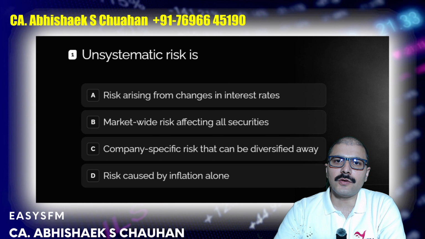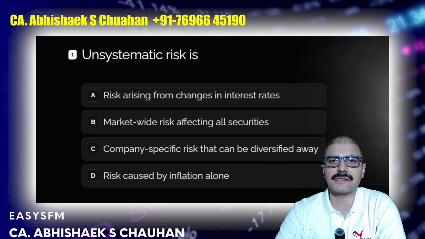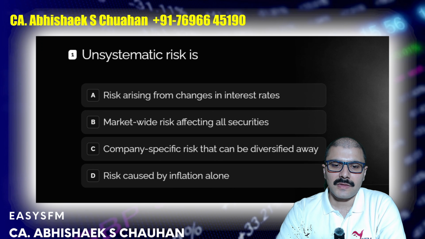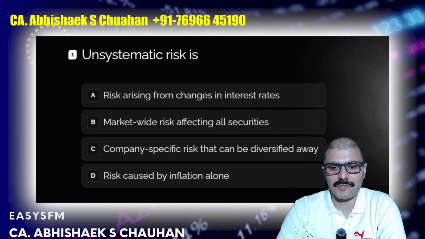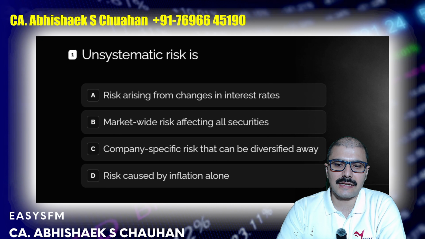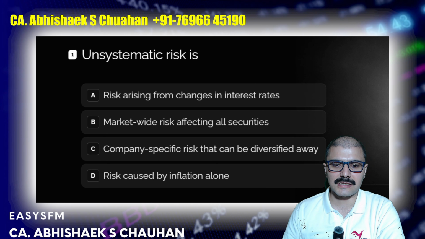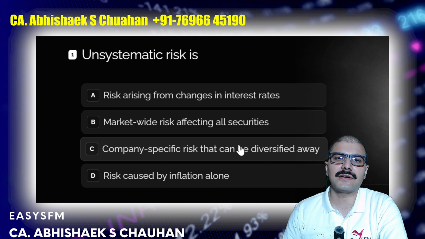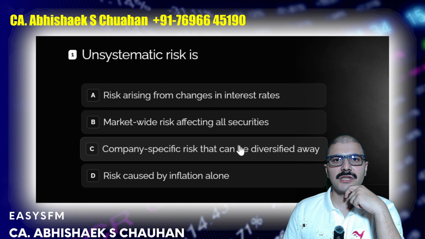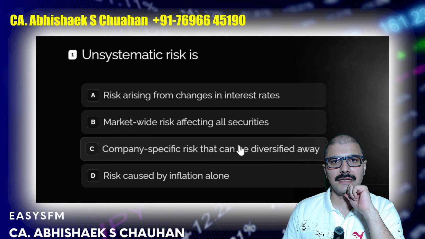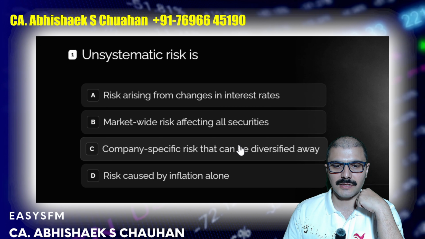Now this is the first question on your screen, which reads: unsystematic risk is the risk arising from changes in interest rates, the market-wide risk affecting all securities, the company-specific risk that can be diversified away, or risk caused by inflation alone. The correct answer is company-specific risk that can be diversified away. Systematic risk is measured by beta, but unsystematic risk is the risk which can be diversified by the company and it is in the control of the organization.